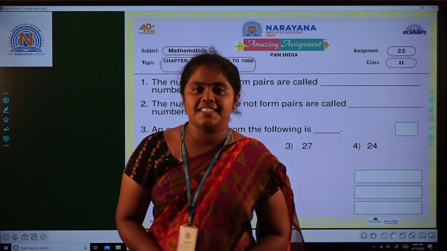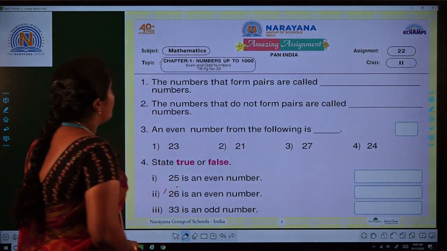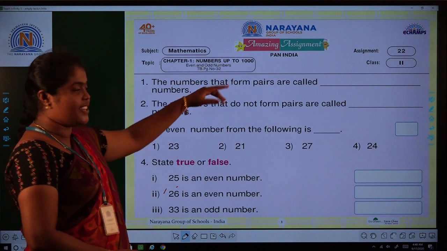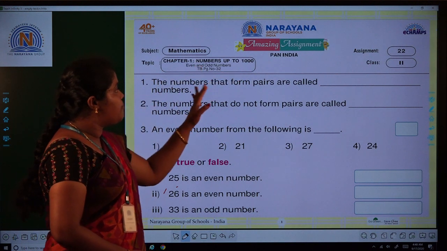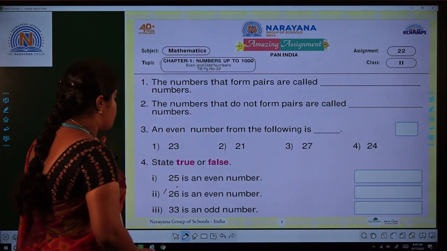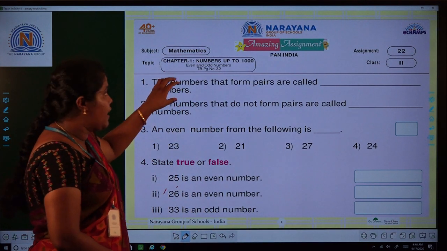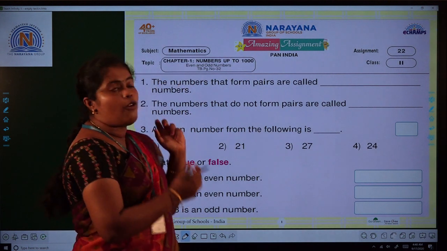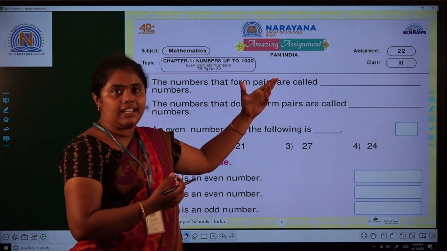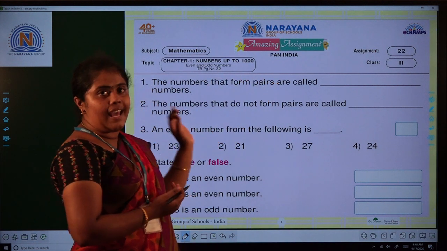Today we will do amazing assignment 922 in our math textbook, chapter 1, numbers up to 1000. The first one: the numbers that form pairs are called dash numbers. So here they given one blank, that is those numbers are formed a pair. We have to choose the correct answer, write the correct answer. That numbers are called as.